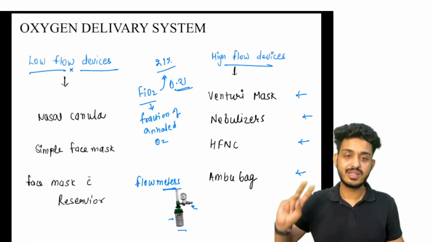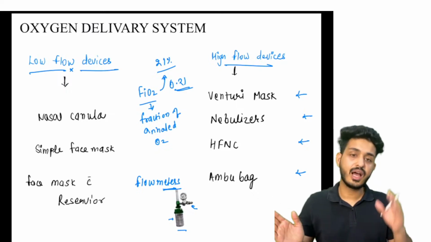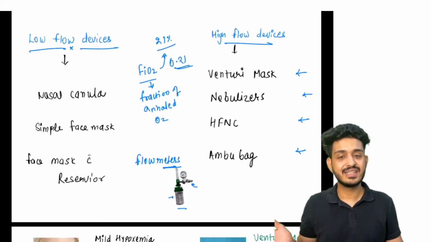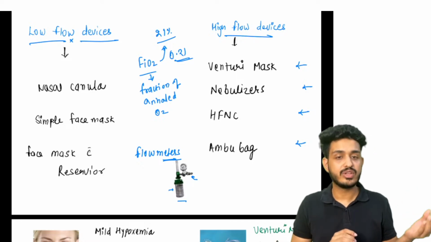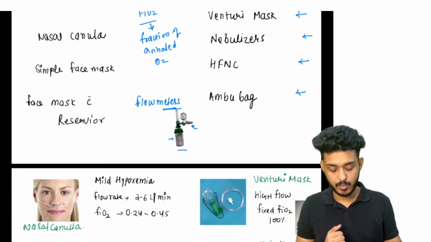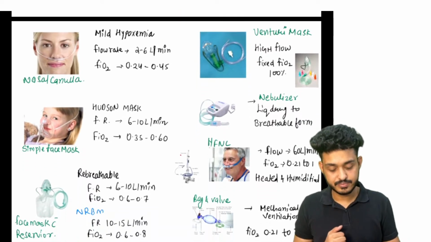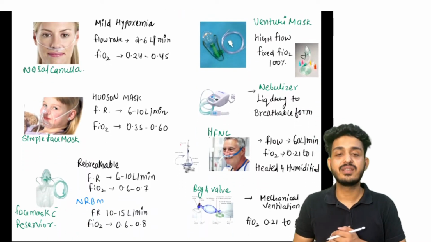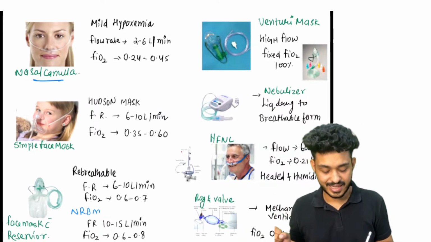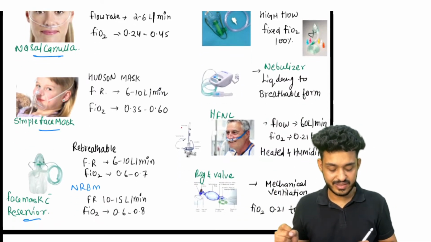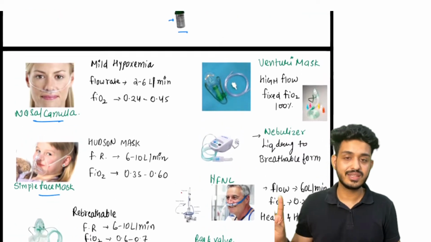Till now, oxygen delivery, two things: low flow devices, high flow devices. Low flow will be nasal cannula, simple face mask with reservoir. Second one, venturi, nebulizer, HFNC, and ambu bag. Okay, now look here, we are having certain types of devices. Okay, first one is your nasal cannula, second one is your simple face mask and face mask with reservoir. Two things they will ask you.